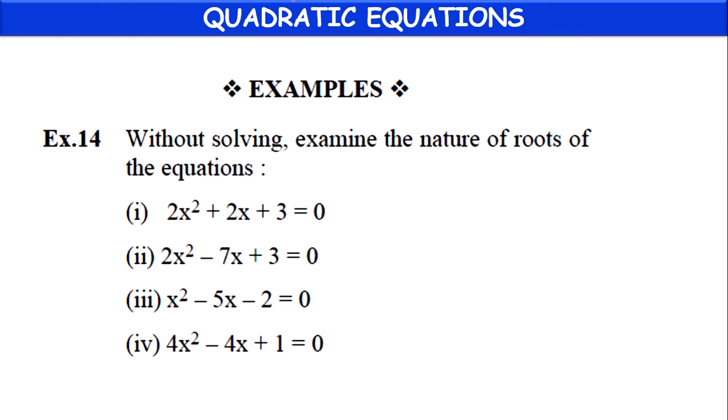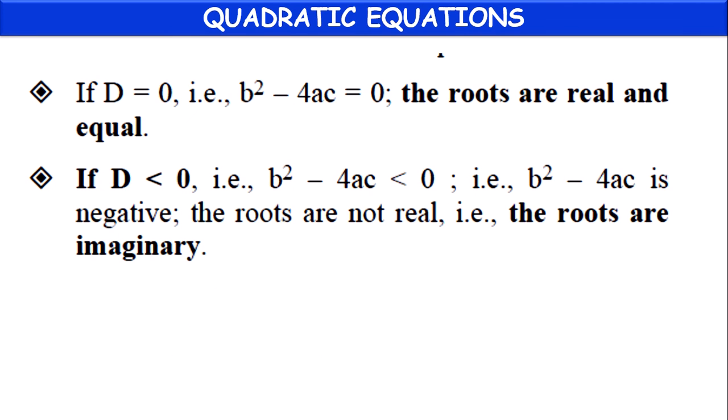Next, let's see the example. Without solving, examine the nature of roots of the equations. Without solving, by using any method like factorization, completing the square, or formula method, we have to find the nature of the roots directly based on the discriminant.